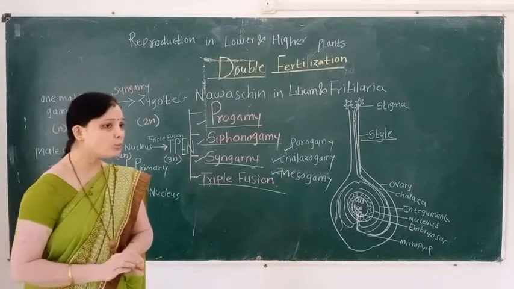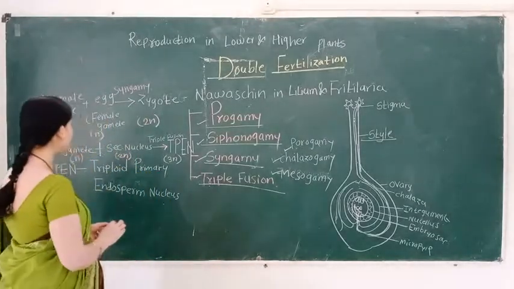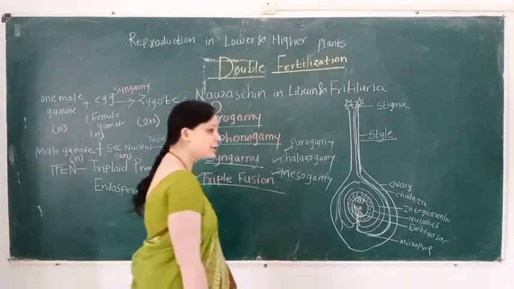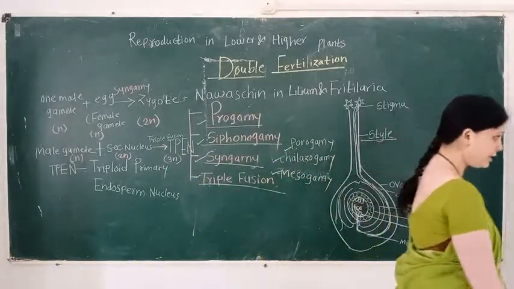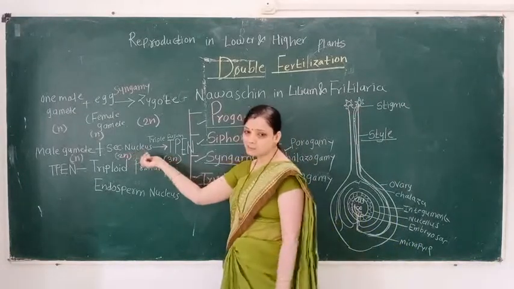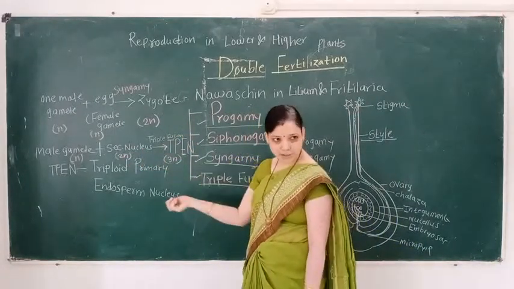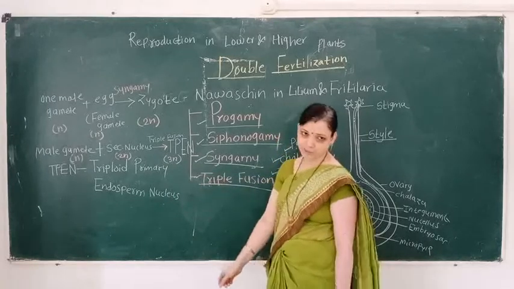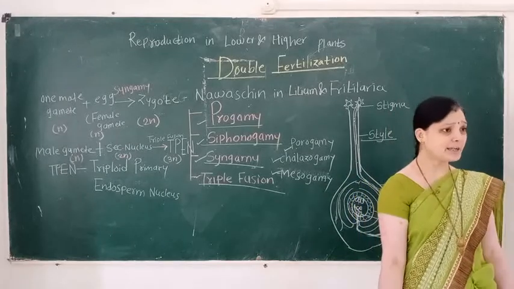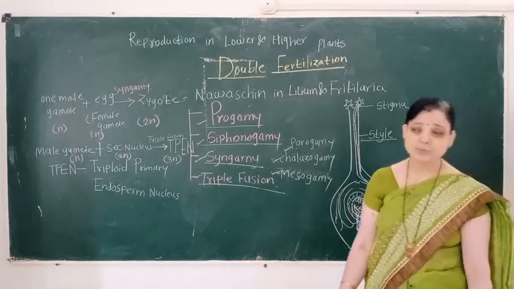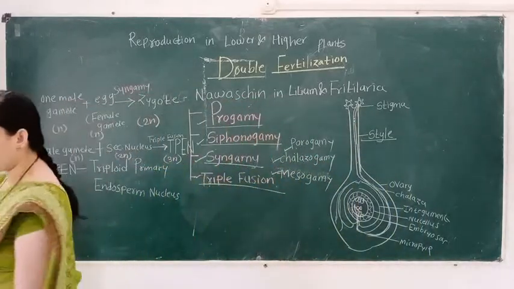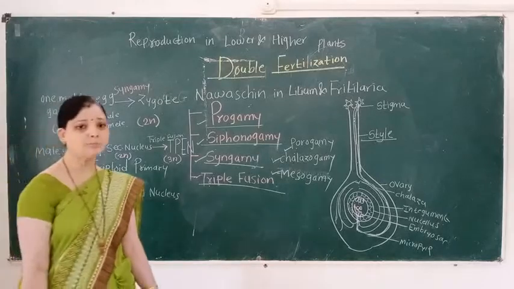Out of the two male gametes, one male gamete fuses with the egg and forms the diploid zygote, and the other male gamete fuses with the secondary nucleus, forming the primary endosperm nucleus. It is a triplet, so it is called the TPEN, that is triploid primary endosperm nucleus.